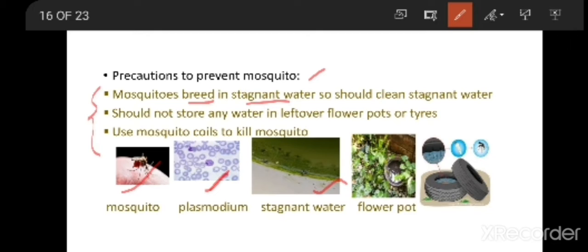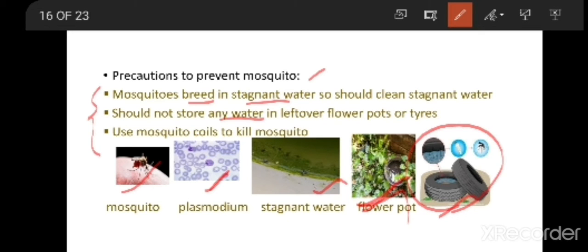You should also see to it that you do not store any water in leftover flower pots or tires. In our houses we may have some flower pots which we neglect. We just leave them outside without planting any plants. When it rains, water will be stored in the pot, and that stagnant water will stay in the pot, which leads to the breeding of mosquitoes. Same with the tires.